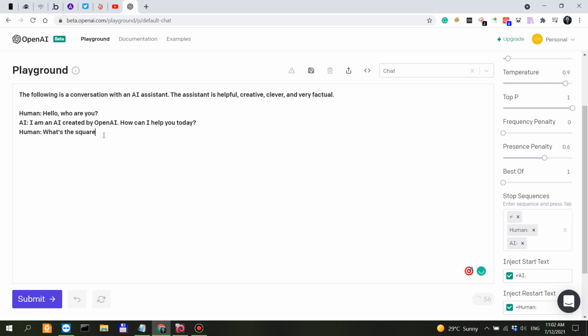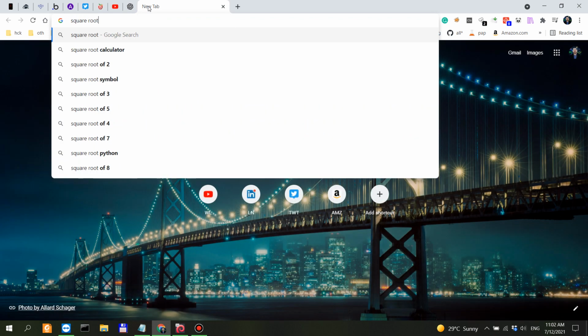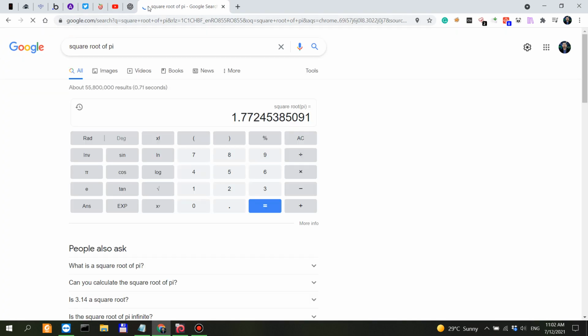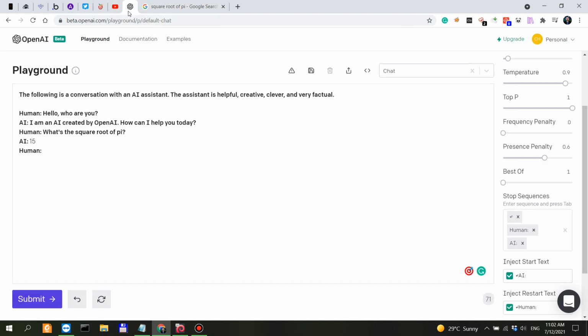What's the square root of pi? And then we hit enter or we hit submit. I do not know, I'm sorry, the answer is missing from my database. What if we try that one more time? 15. So square root of pi, it's 1.77, so it's not 15. So we would have been better off with the first answer.